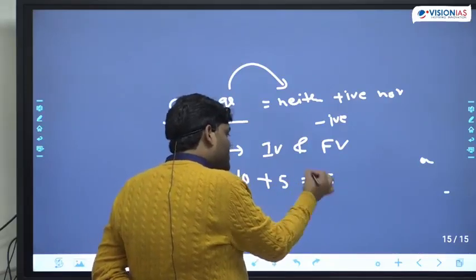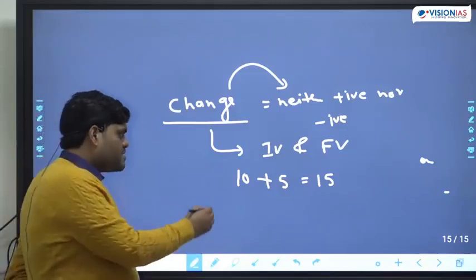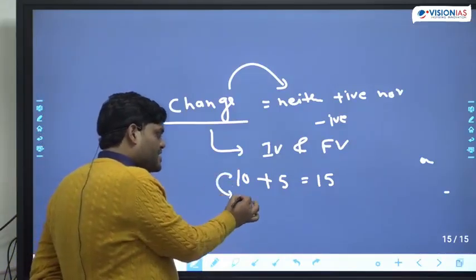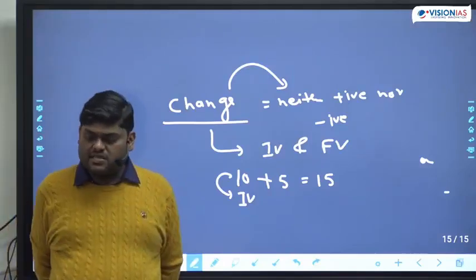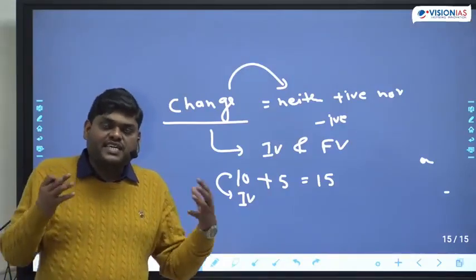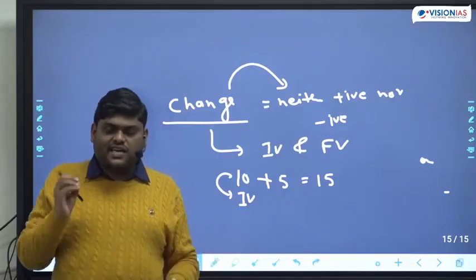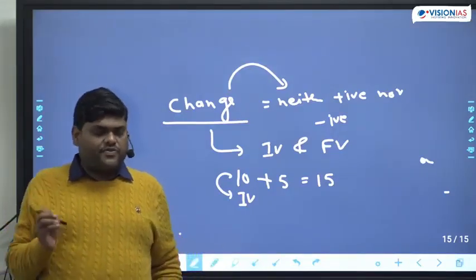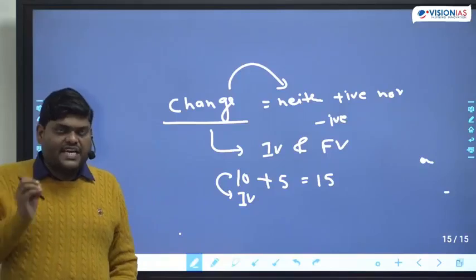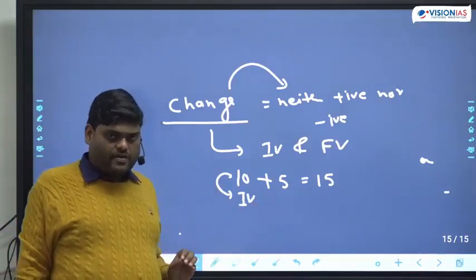Now this becomes 15. Please listen carefully. This is our initial value. Initial value means the reference point in which we are changing something.